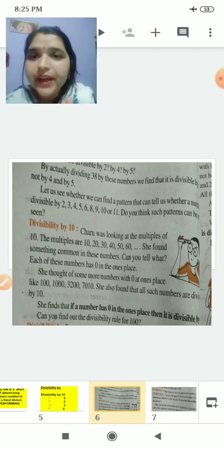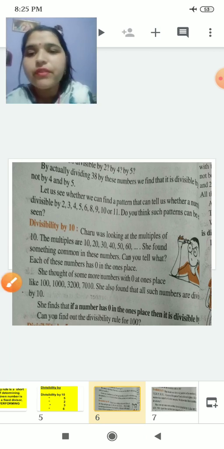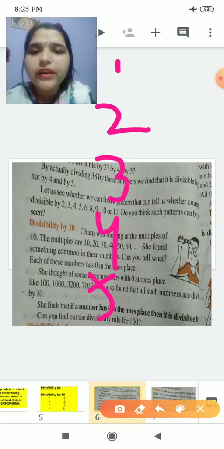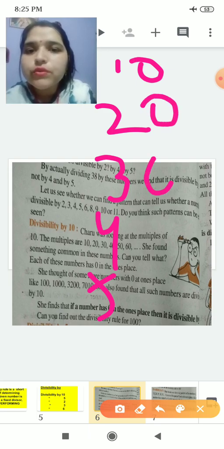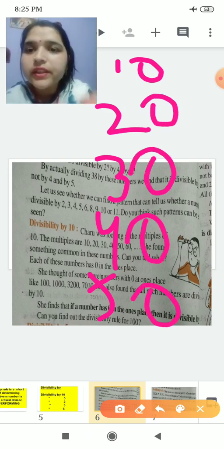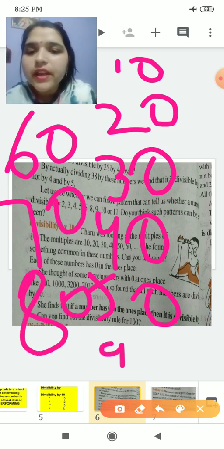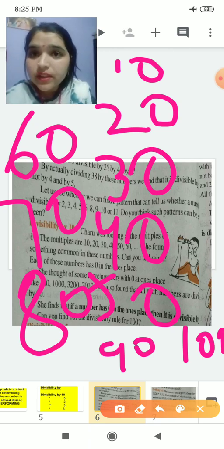Tell me the table of 10. It is very easy. Write 1, 2, 3, 4, 5 and after that write 0, 0, 0, 0. 10 fives are 50, 10 sixes are 60, 10 sevens are 70, 10 eights are 80, 10 nines are 90, 10 tens are 100. Can you see the one thing common in all the numbers? Tell me.